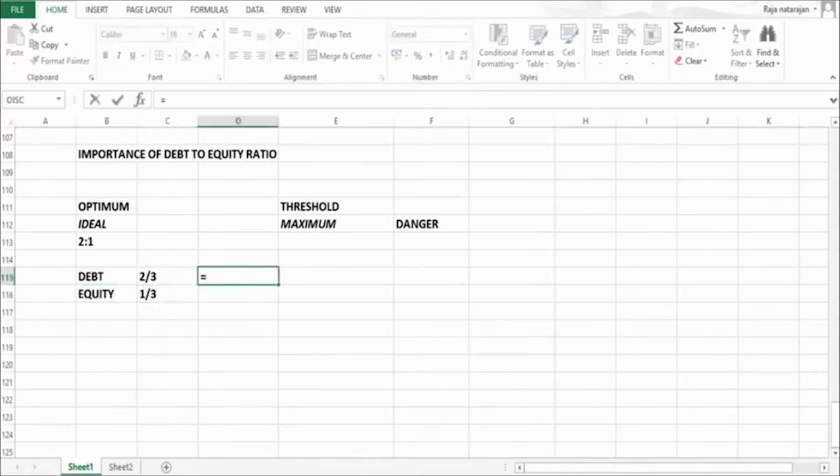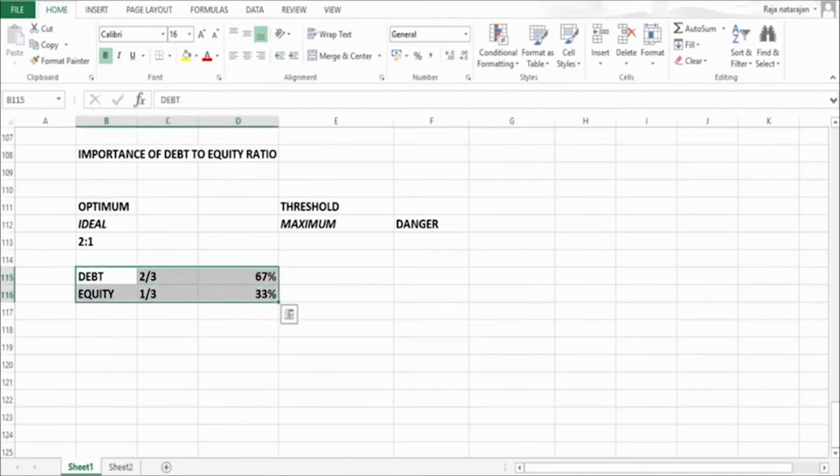So 2/3 of total funds means my debt occupies 66.67, or expressed as a percentage, 67% of total funds, and equity will be 1/3 of total funds, which is 33%. This is considered as optimum or ideal scenario. But it may not be possible in all cases.